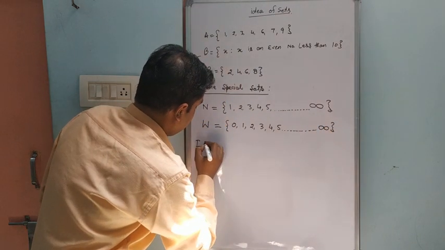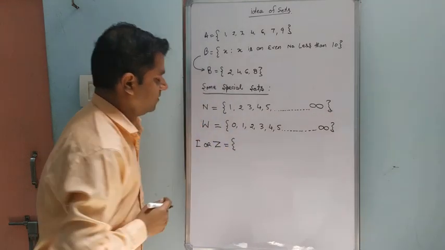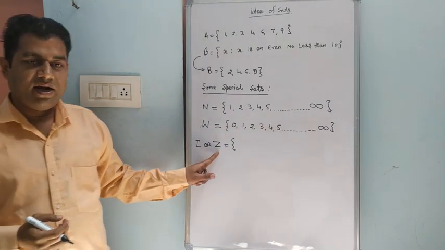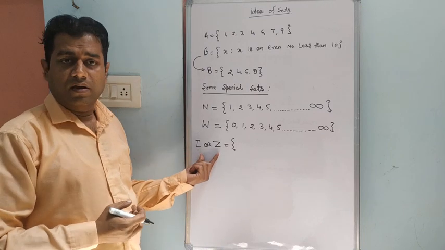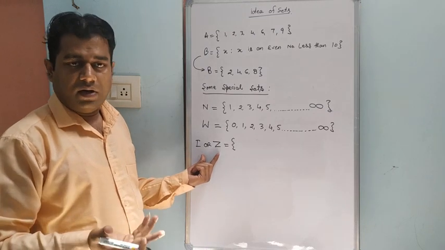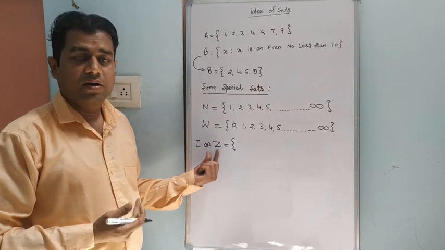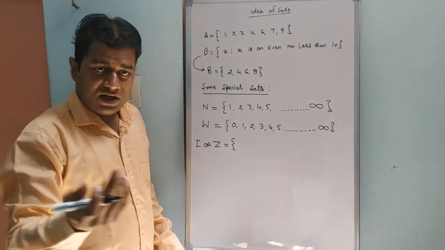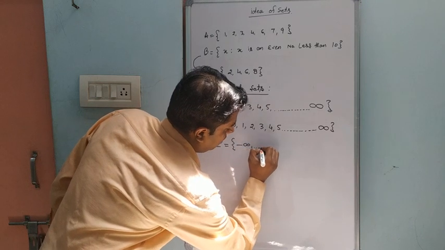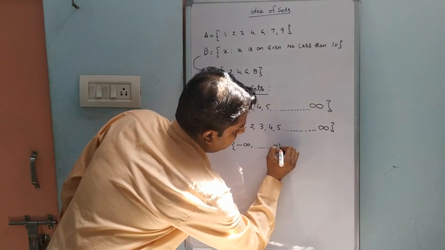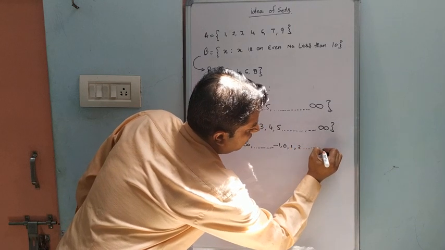Second one is I or Z. I means integers, and Z also; we can give either I or Z as the notation for integer numbers. Integers are minus infinity, ..., minus 1, 0, 1, 2, ..., plus infinity.